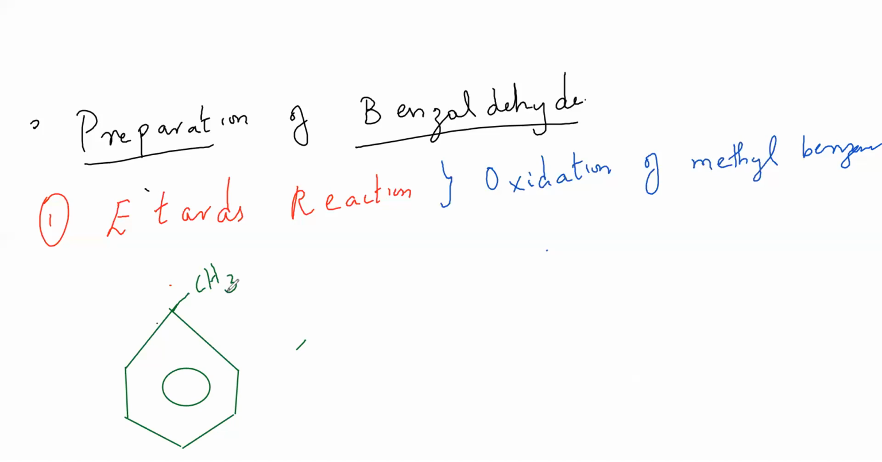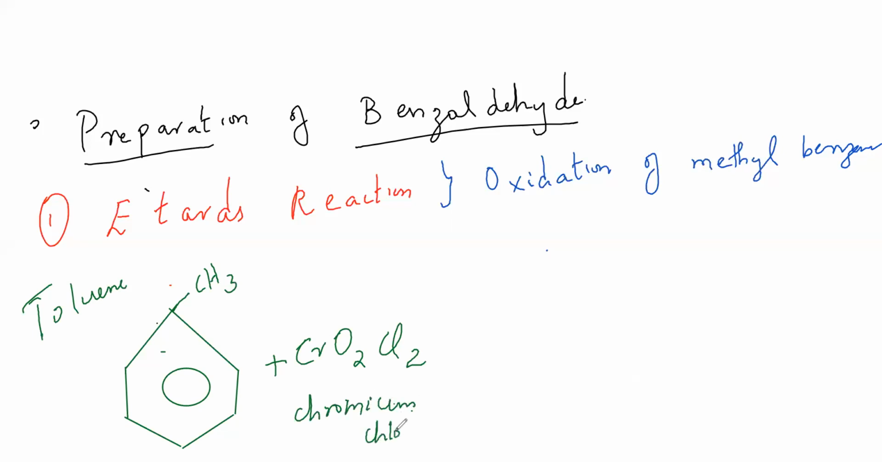Okay. So guys, what is this compound? Benzene ring with CH3, toluene. Correct? This with chromyl chloride, CrO2Cl2. If you don't know this, write it down. Chromyl chloride. So a lot of new terms are there which we have to write down and study.